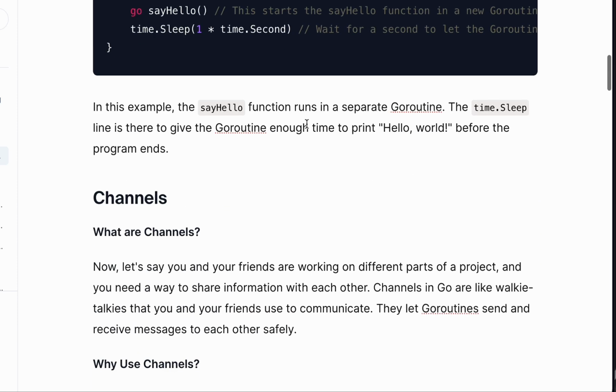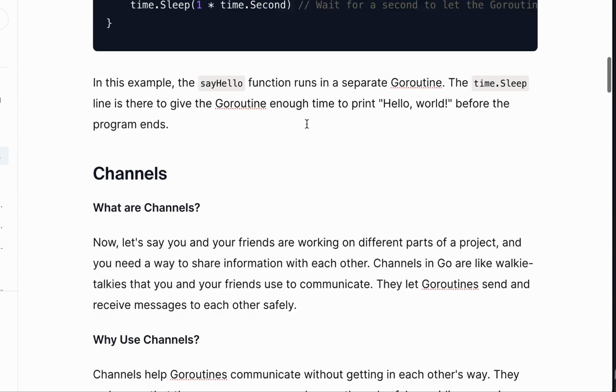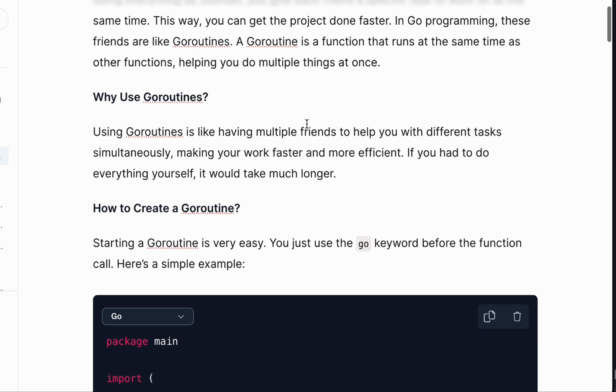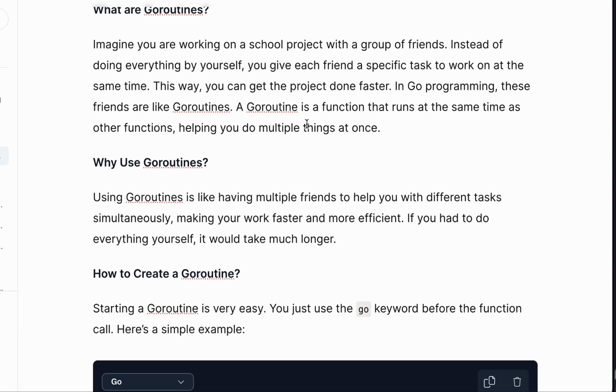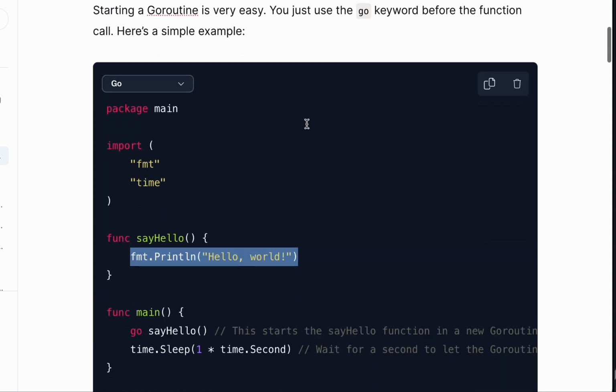Okay, so now let's come down to channels. I hope I've been able to explain goroutines. Just follow the example I gave the other time, of you having multiple assignments, multiple tasks to do, and then you bring in your friend to assist you in that task and do it at once, at the same time. Okay, so now let's look at channels.